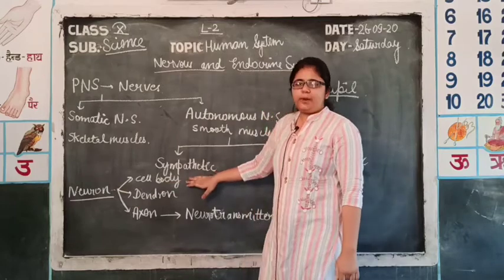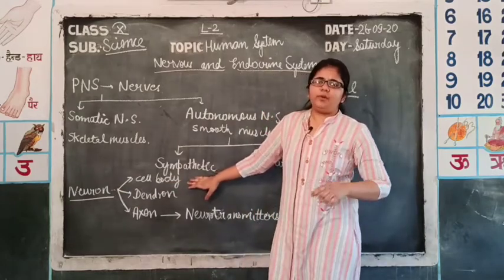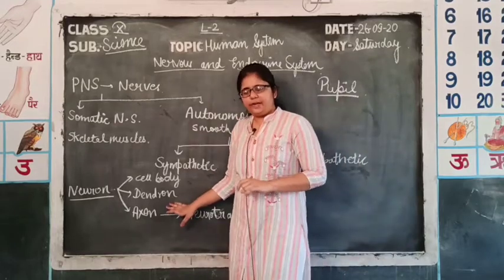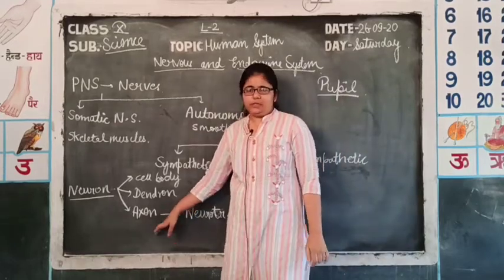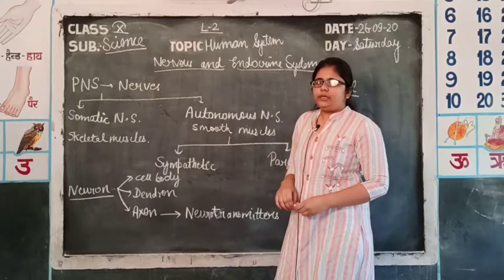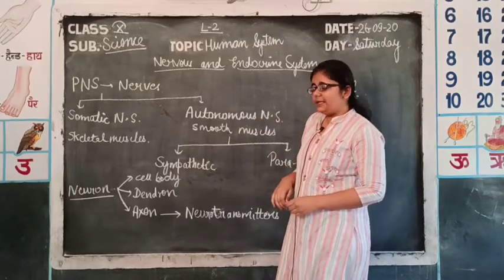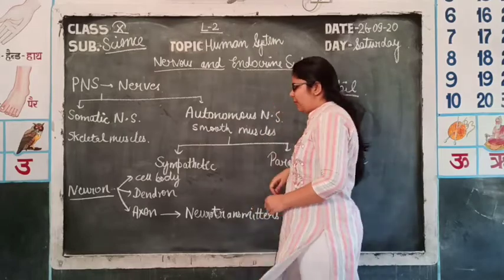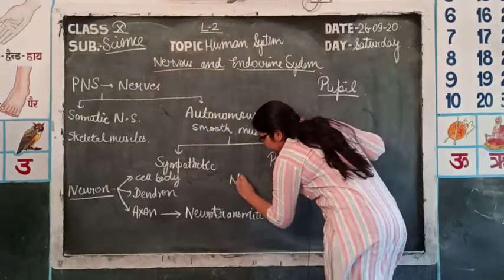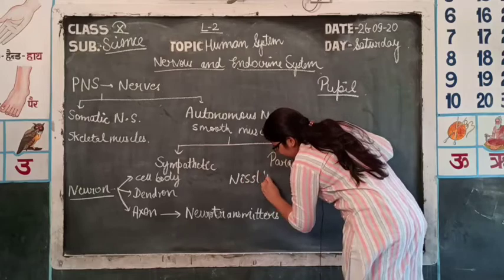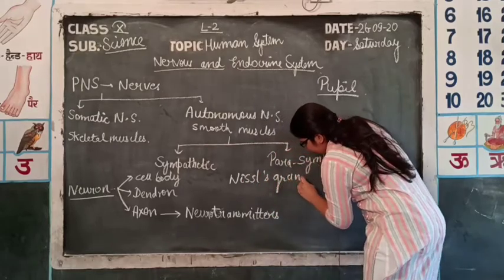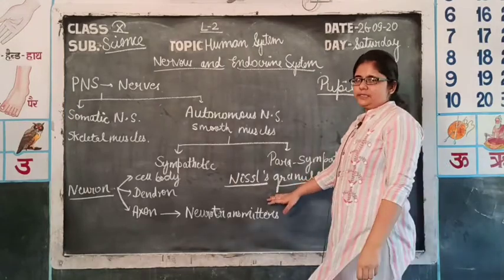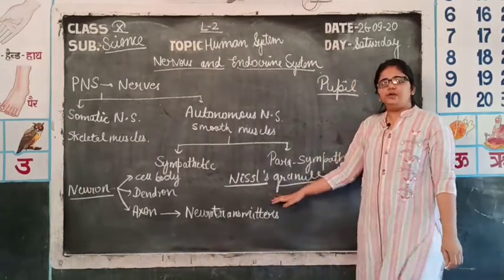First of all, the cell body. The cell body is like the main body of the neuron, in which two kinds of processes, several dendrons and an axon, are present. In the cell body, the nucleus is present as well as many other cell organelles. But one special organelle is the Nissl's granule. Nissl's granule is an organelle specifically present in the cell body of neurons.